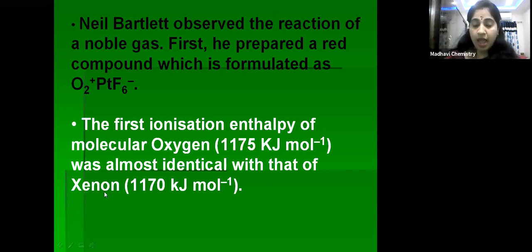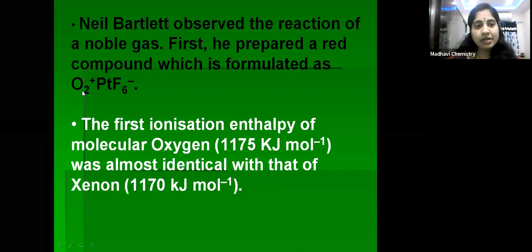For ionizing xenon, meaning removing an electron from the outer shell of xenon, how much energy is required? 1170 kilojoules per mole, which is similar to molecular oxygen. So, considering molecular oxygen, he prepared this red-colored compound. It means that by using xenon also he could prepare a similar compound, he thought.